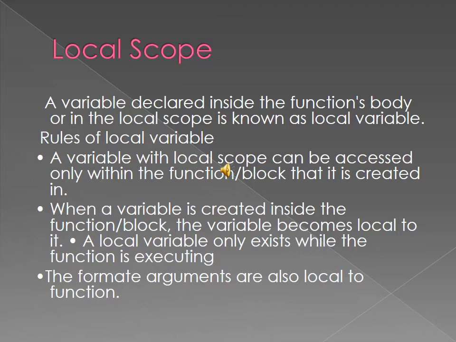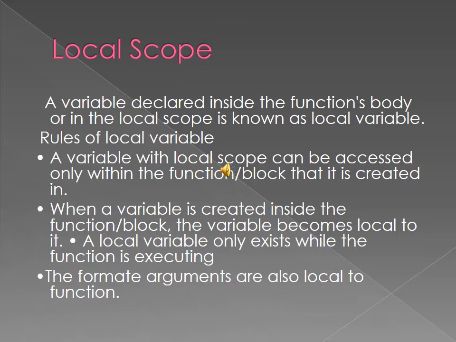Okay, local variable. A variable you create inside the function is a local variable. That variable is called a local variable. So it lives within that function only.